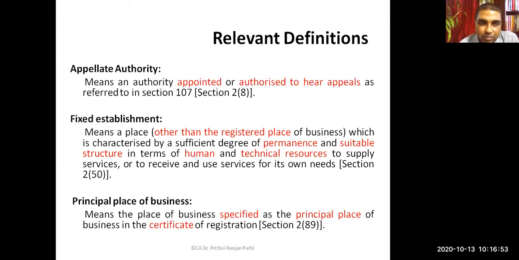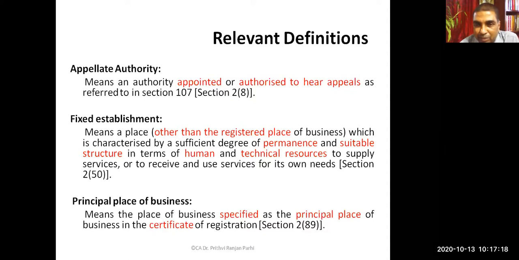Now, a few more definitions. Appellate authority means the authority appointed or authorized to hear appeals. This is the authority who will be hearing appeal cases. They are referred to as appellate authority. The next definition is about fixed establishment. It means a place other than the registered place of business.